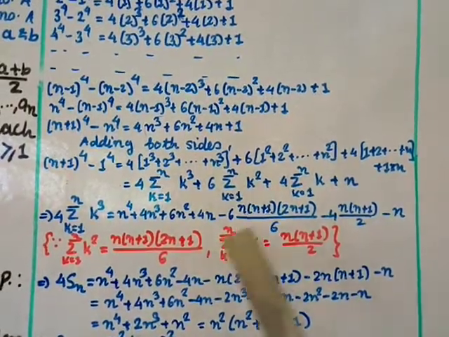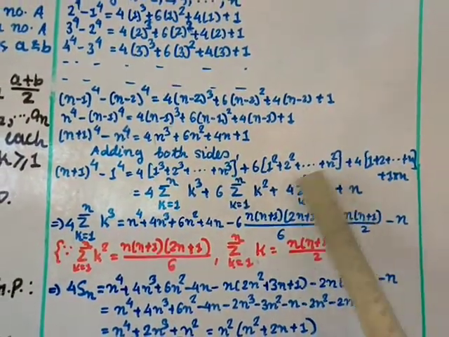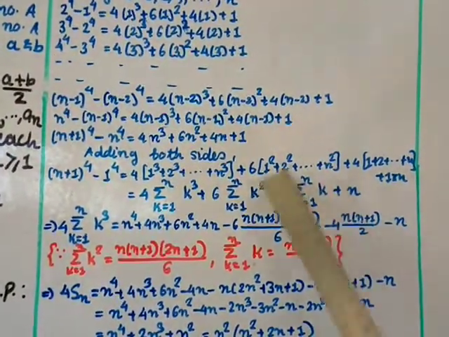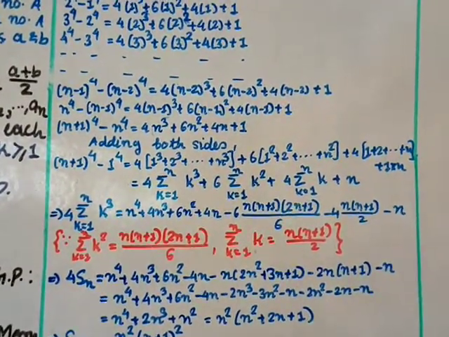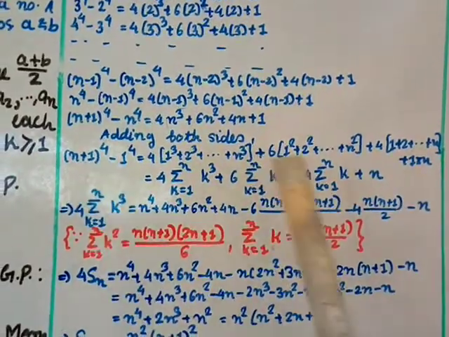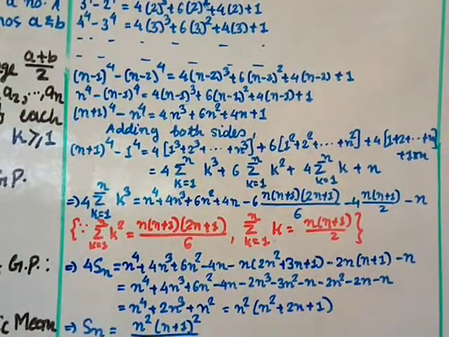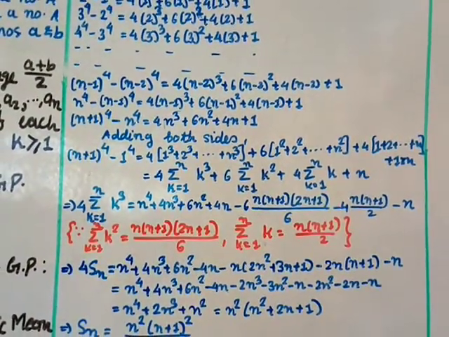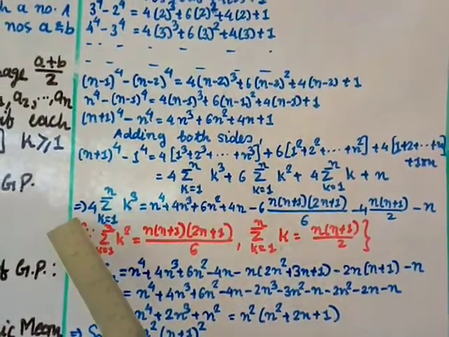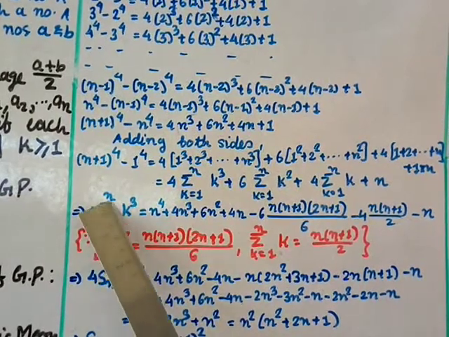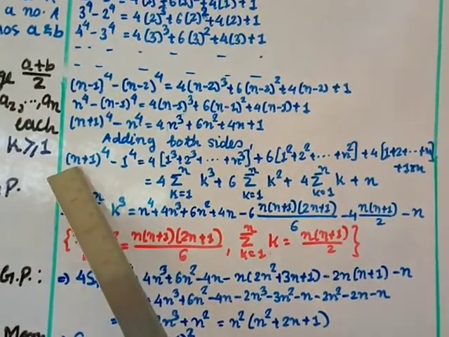Okay, now we'll use this also; already we have proved this, and this also we have used. So both these formulas we shall use here. But before that I will transfer all this over to this side, because my aim is to find the sum of the cubes. So only this term I keep, and all these terms I transfer over here. So here remains 4 sigma k equal to 1 to n of k cube equal to, and this one I am expanding.